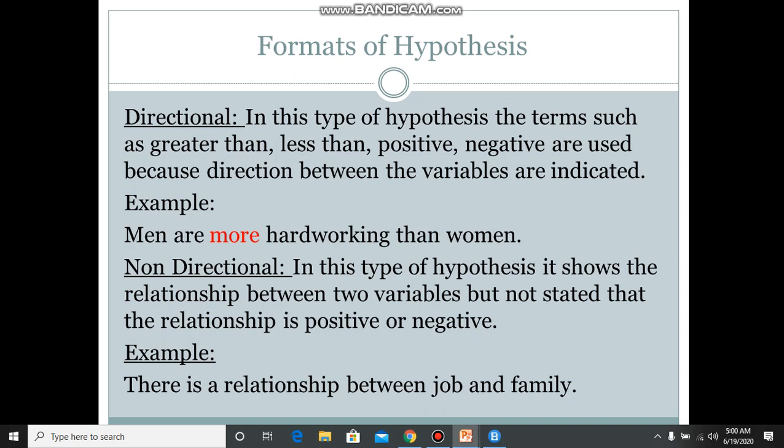In this type of hypothesis, it shows a relationship between two variables, but does not state whether the relationship is positive or negative. We don't have a direction, either positive, negative, less than, equal to, or more than. It tells us nothing about this. For example, there is a relationship between job and family. You can see that it does not give us any direction.